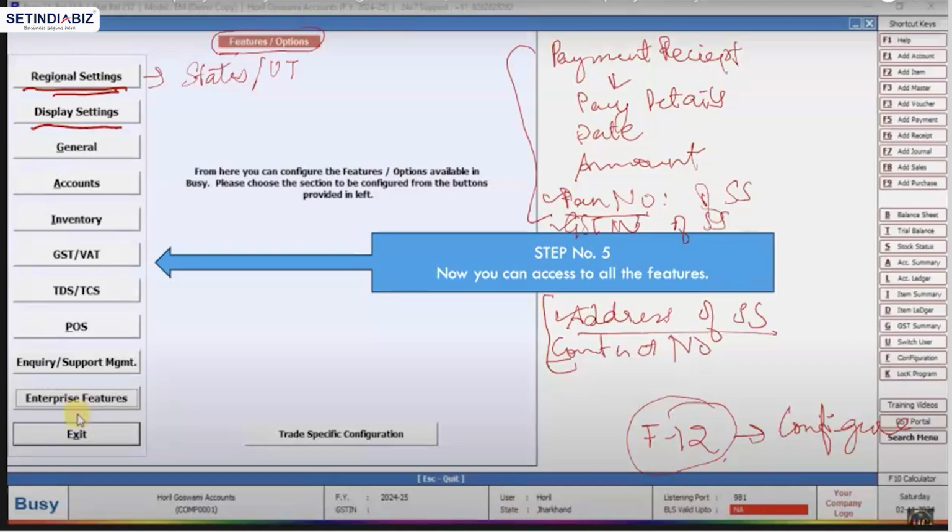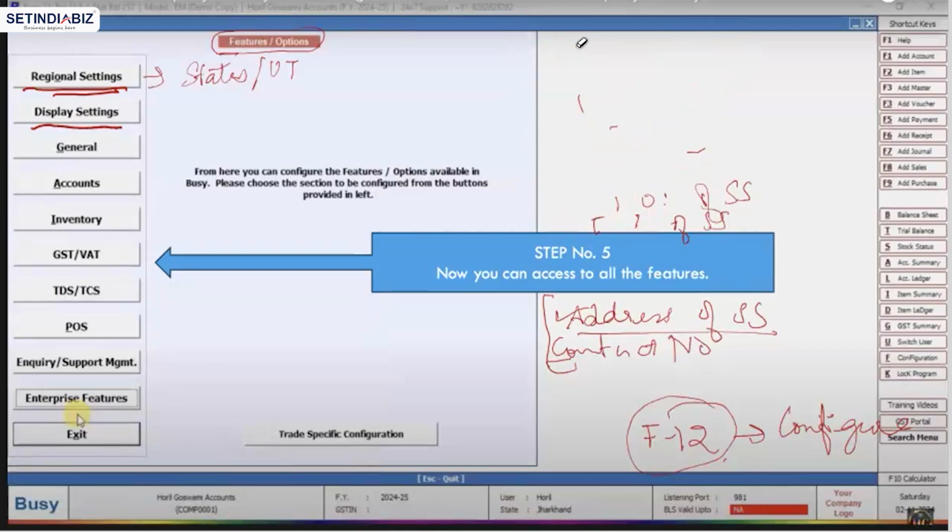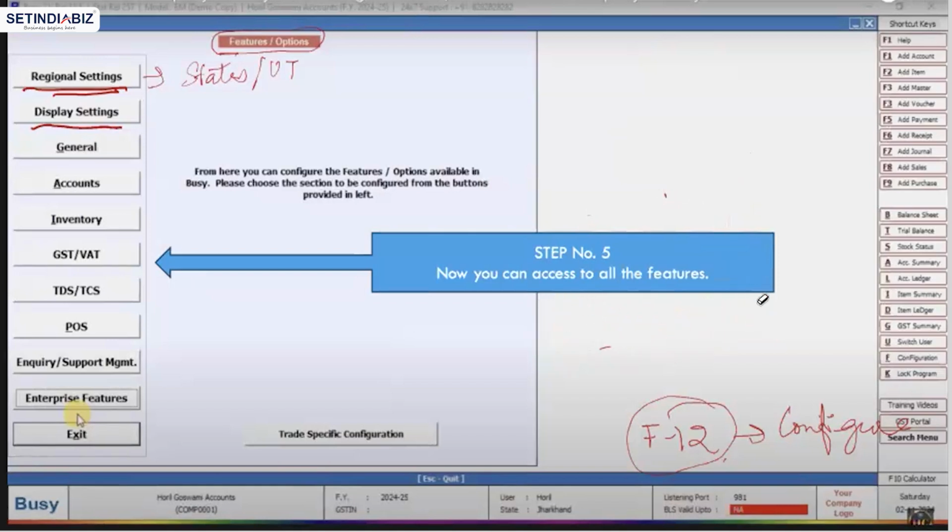Just let me rub this off so that I can write again. So the profit and loss statement talks about direct and indirect income, right? Direct income means what I am getting from the operations of the business, and indirect income means what I am not getting from the operations of the business, like maybe my rental income and everything. So I have two options of configuration of profit and loss account, which we haven't talked about yet even in Tally.